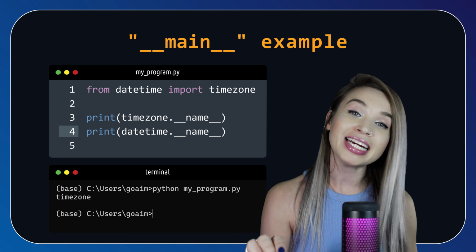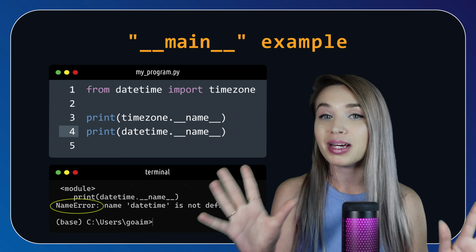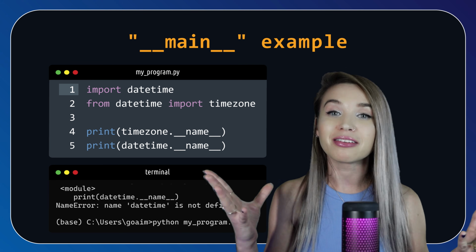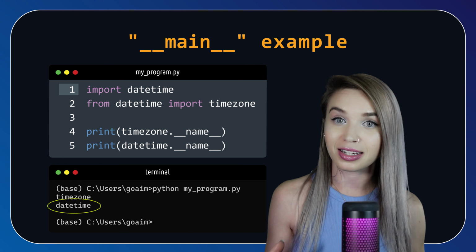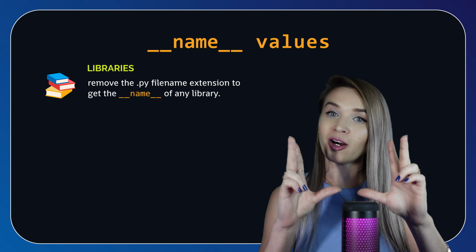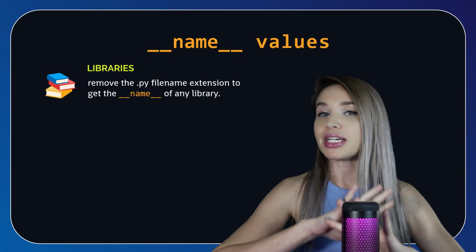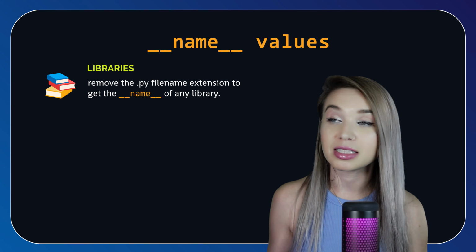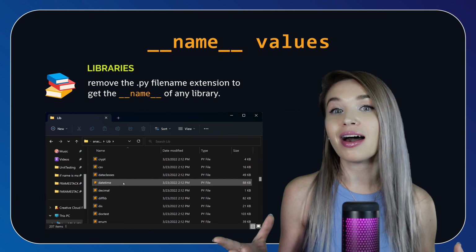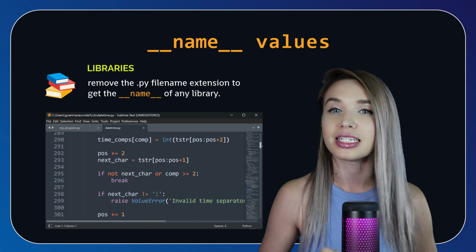However, datetime does not have a name at all, unless we specify it within an additional import statement, and then the name of datetime is, of course, datetime. So the rule of thumb is we strip away the .py extension from any Python library which we can find in our operating system, and yes, datetime.py is an actual file which we can view and we can modify as long as we have Python installed.